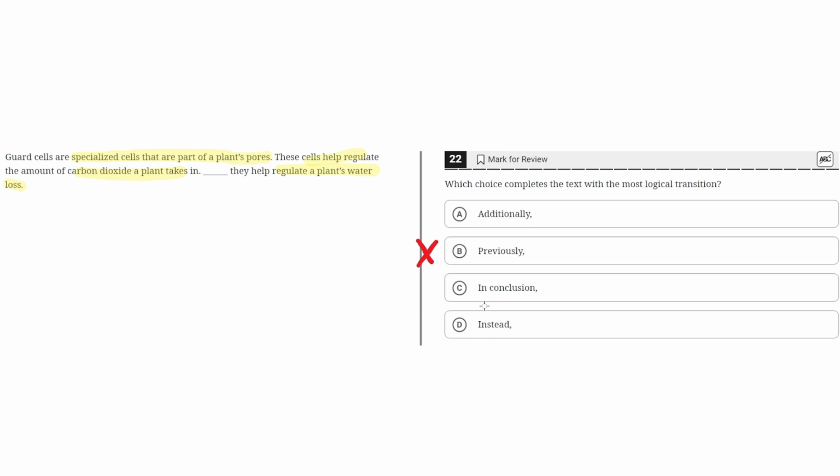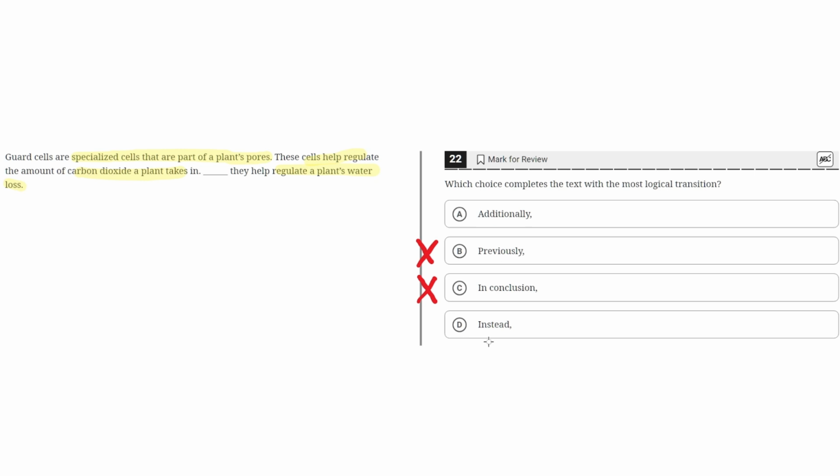C. In conclusion. This is incorrect because in conclusion would not properly apply to this third sentence, as it is not giving a conclusion of what was said in this whole text. Rather, it is adding an additional reason to what was said earlier. So C is incorrect.